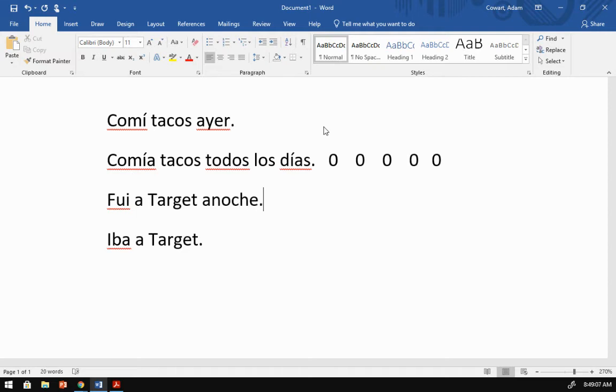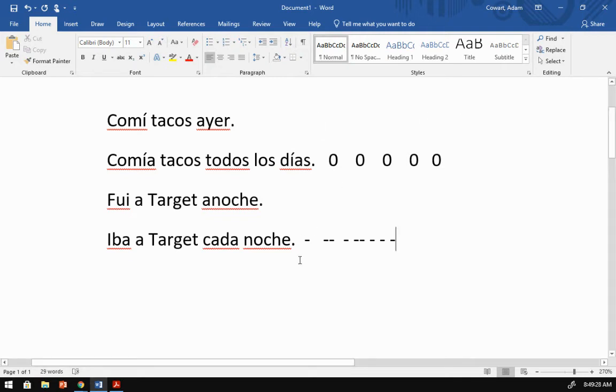Fui a Target anoche. I went to Target last night. It happened once. Iba a Target cada noche. I used to go to Target every night. Okay? And again, like Morse code, you get the idea. This is all the times that was happening.